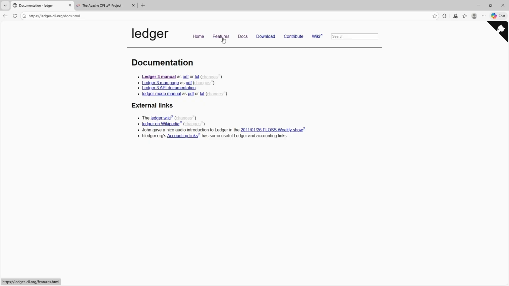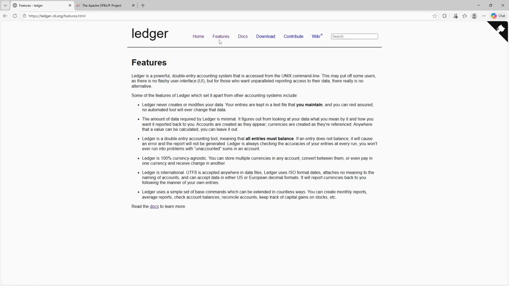Because it integrates seamlessly with other command line tools, users can script workflows for reporting, backups, forecasting, and data analysis. Ledger is extremely fast, even with large datasets, and produces accurate results without relying on databases or cloud services. This makes it popular among developers, engineers, and technically inclined users who want complete control over their financial data and long-term portability.